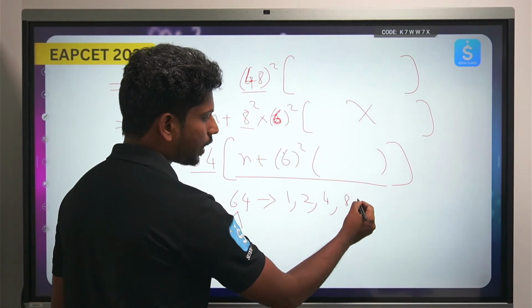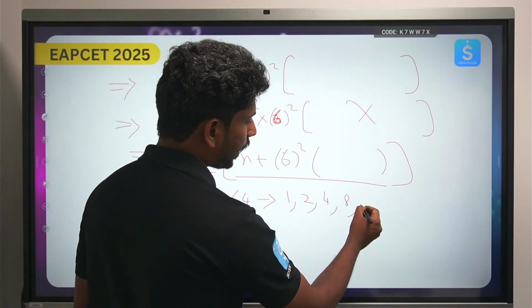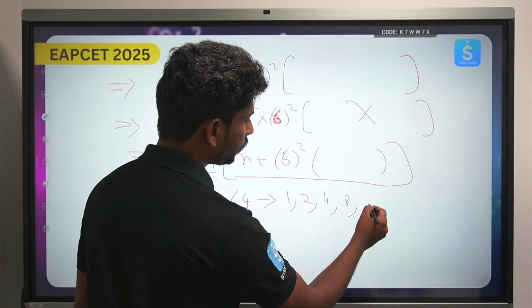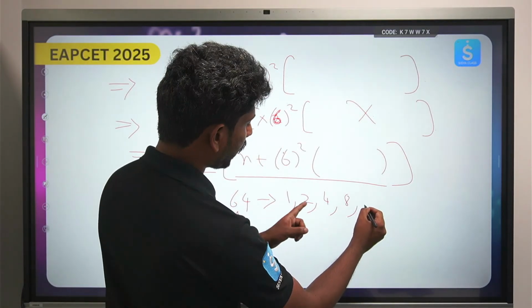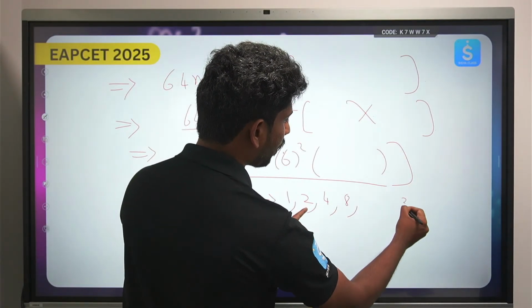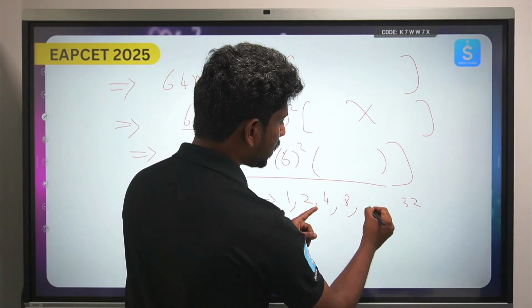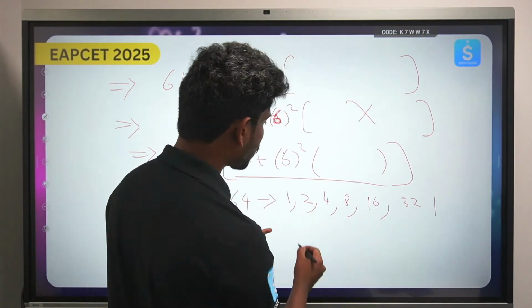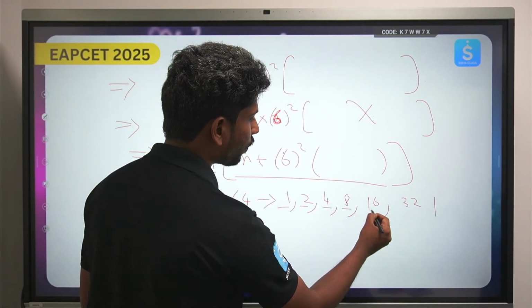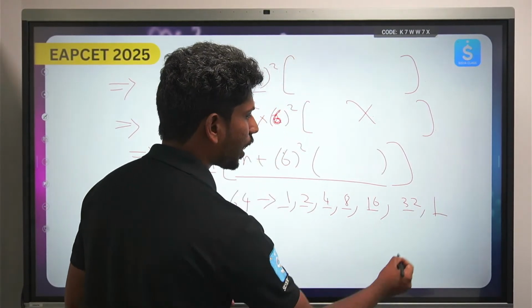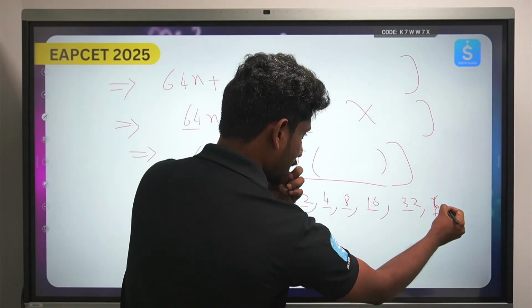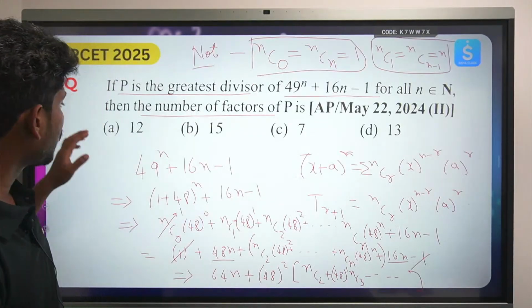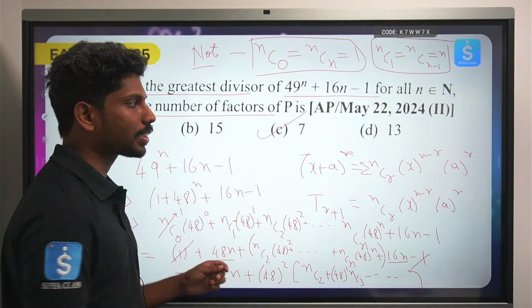8, again 9, no. Again 10, 11, 12, no. Then again 13, again this 2 into 32, we have 64, 8 into 16, 64. So again this is 1. So how many values we have? 1, 2, 3, 4, 5, 6, 7. So totally we have how many values? 7 values. This is 64. So the greatest divisors that we have, how many divisors of 64 we have?